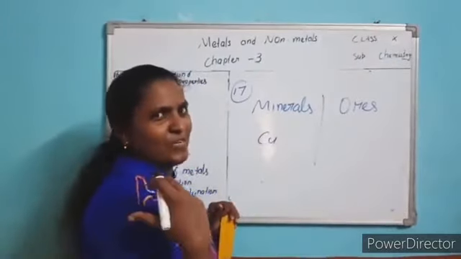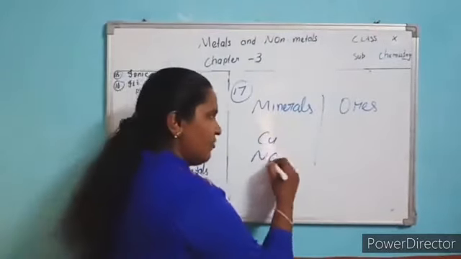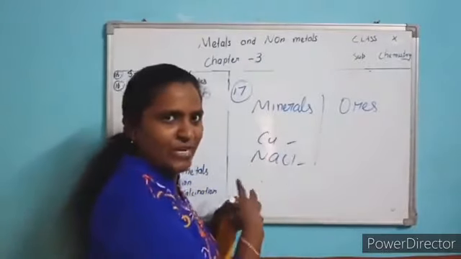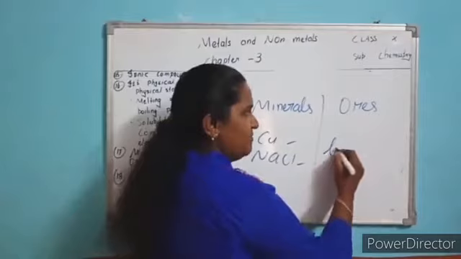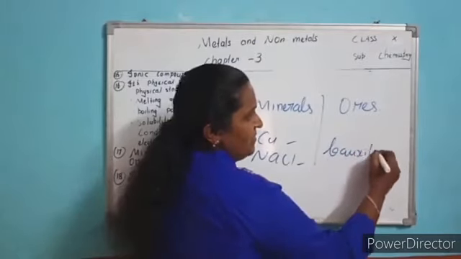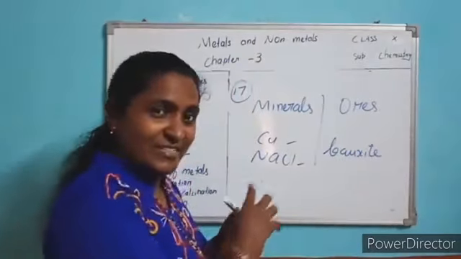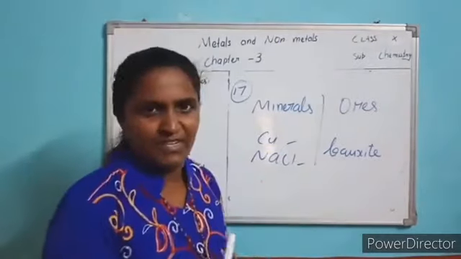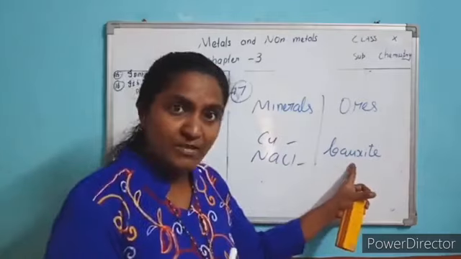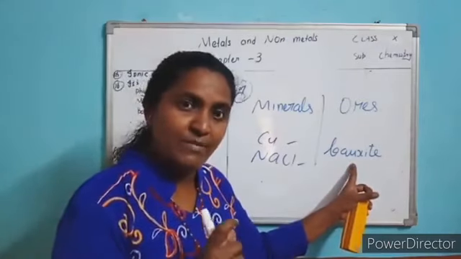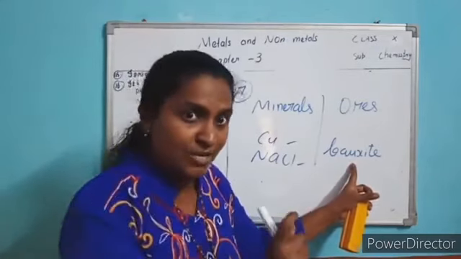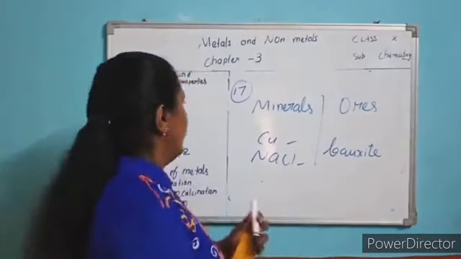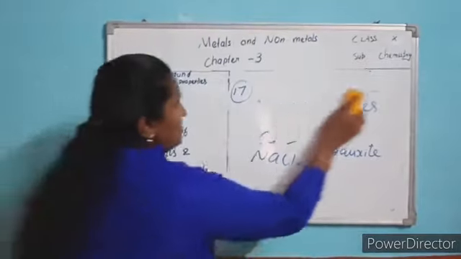Copper is an ore. This is the element we get naturally. And NaCl is a compound, this is an element, this is a compound. Naturally we are getting them, so these are minerals. But bauxite is an ore because this helps to prepare metal. These all we are not preferring. Only to prepare the aluminium, only a particular mineral we are selecting. That particular mineral is called ore. Now clear, no? Next, extraction.